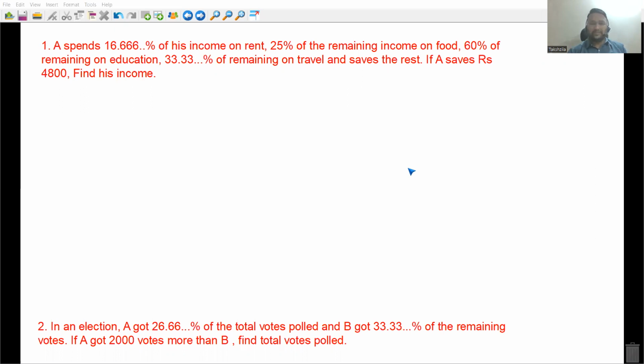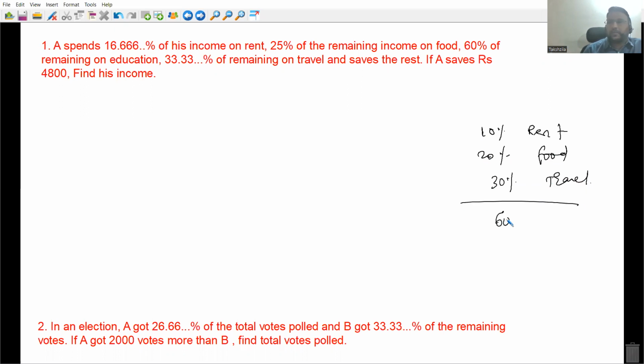Because these percentages are taken on the remaining income. If I tell you that I spend 10% of income on my rent, 20% of income on my food, 30% of my income on, let's say, travel. Now you can add this because all these percentages are calculated on the same base.